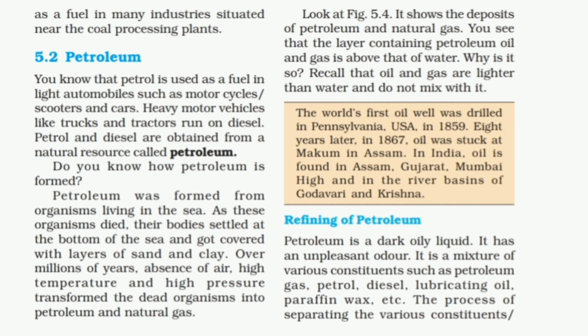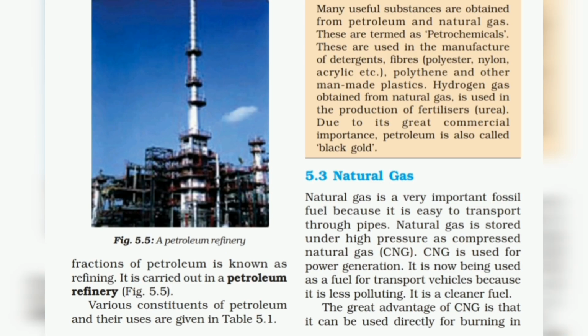Now the next topic is of petroleum only, that is refining of petroleum, how it is refined. All the processes are discussed in this topic. So let's read it. Petroleum is a dark oily liquid. It has an unpleasant odor. These are all the characteristics of petroleum. It is a mixture of various constituents such as petroleum gas, petrol, diesel, lubricating oil, paraffin wax, etc. The process of separating the various constituents, or fractions, of petroleum is known as refining. It is carried out in a petroleum refinery, shown in figure 5.5.